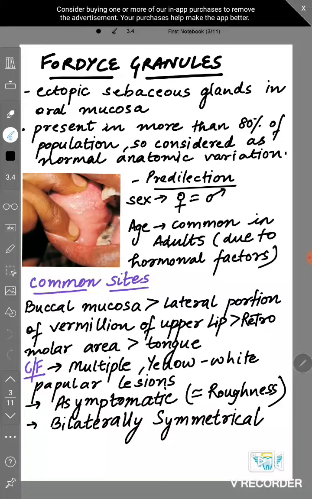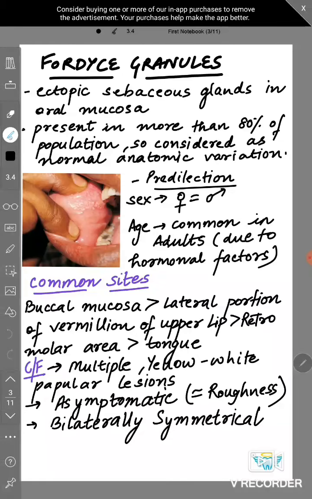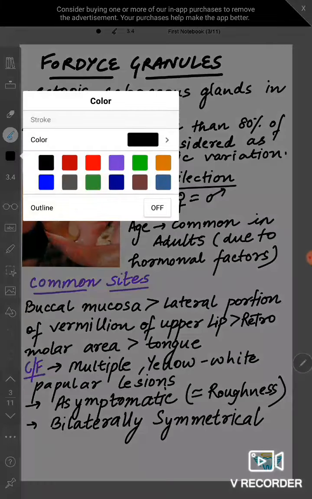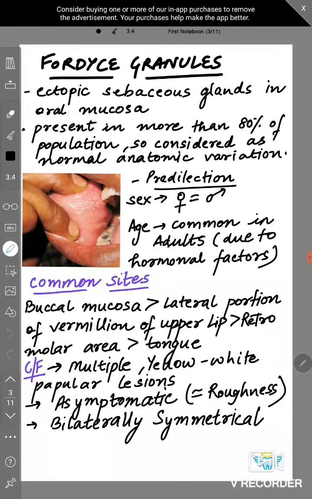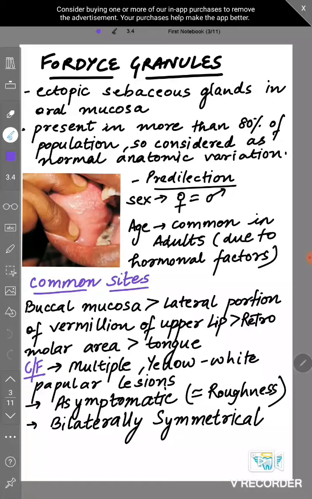They are present in more than 80% of the population, so they are considered as a normal anatomic variation. In males and females it is equally present, but in adults, due to hormonal factors, like when puberty hits, there are more pimples and everything, so the sebaceous glands are present more in adults due to hormonal factors.